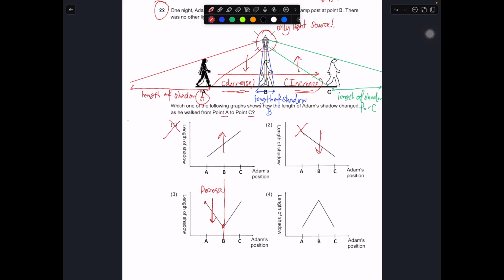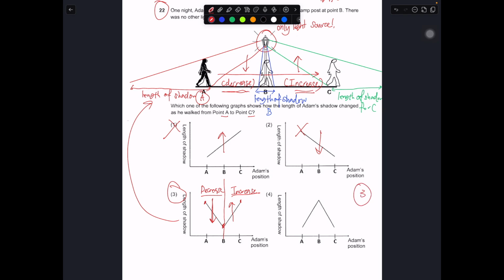Then over here to here, the line went up. So this is increase. Okay, so can you see it shows you a decreasing followed by increasing trend. So 3 shows the best of what is going on in Adam's shadow. So the answer must be number 3.